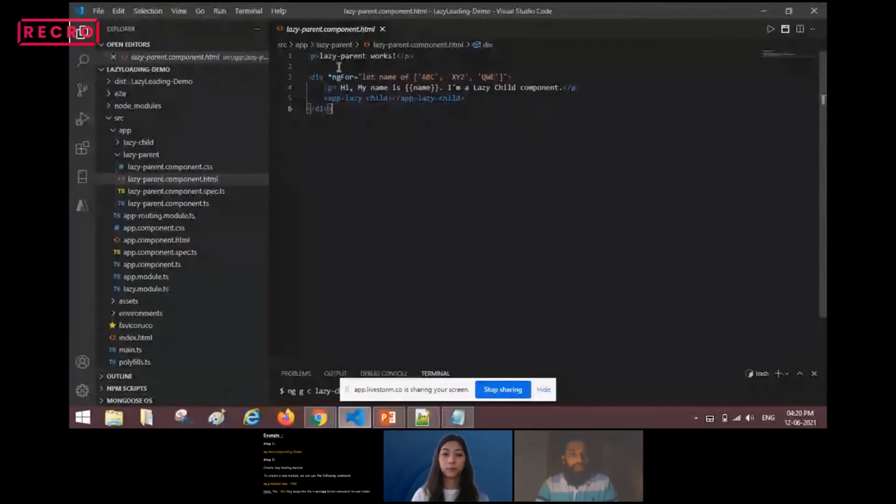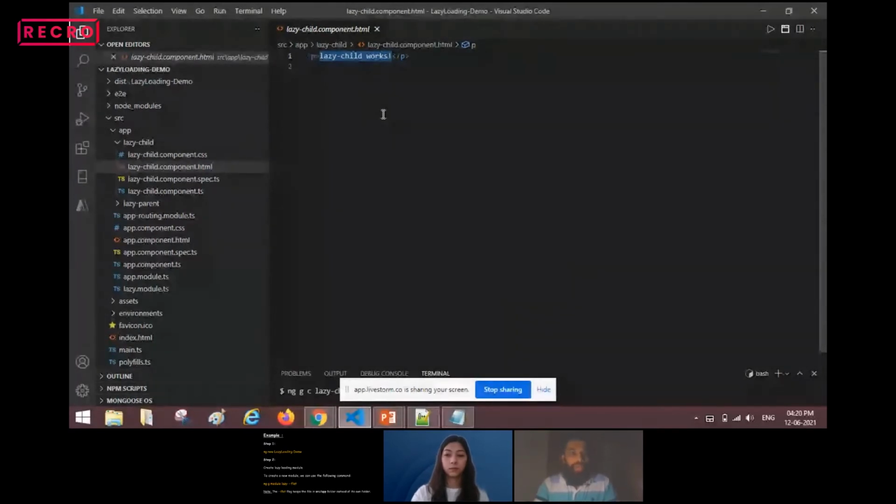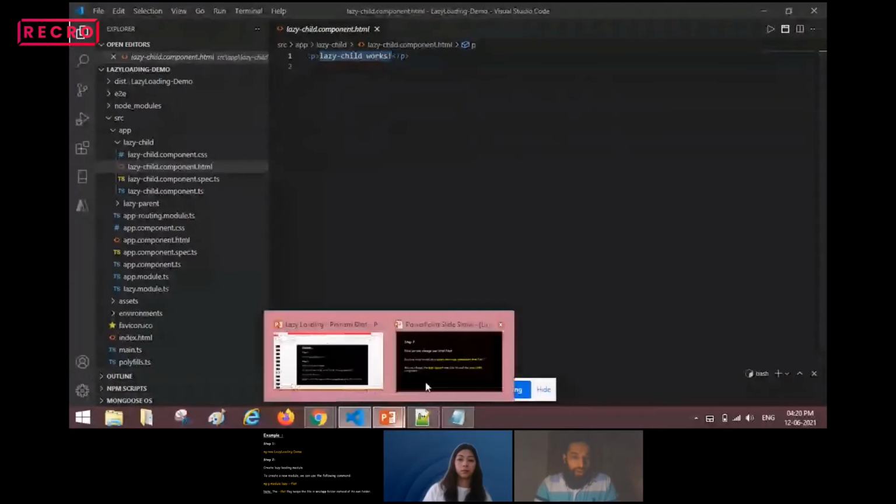I'm just writing some text here, and similarly in the child component.html, I just display something like this: lazy child works. So I have removed unnecessary template contents. I just kept only whatever is required to display on the page.